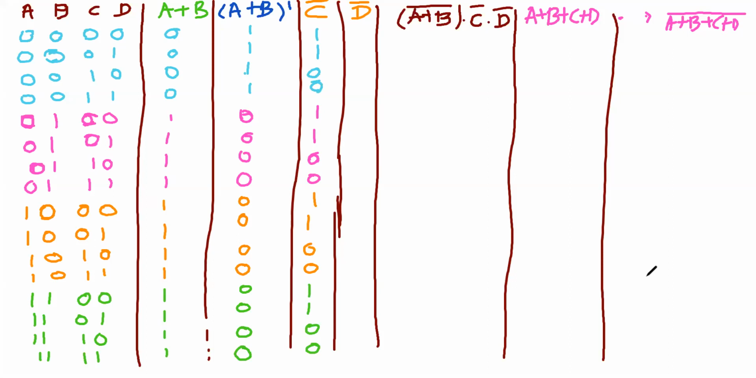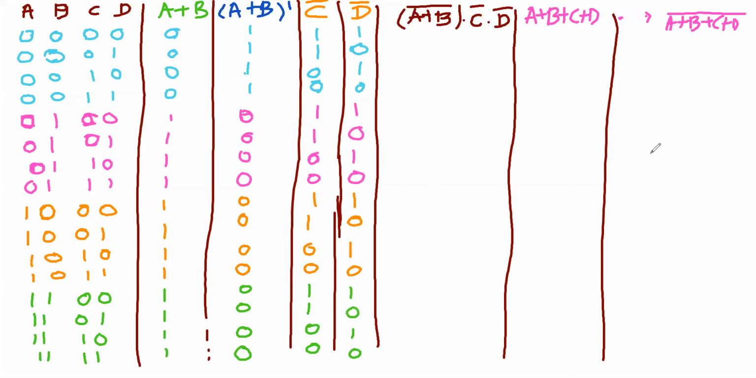D complement. What will you get? D complement is 1, 0, 1, 0. This is 1, 0, 1, 0, and this is again 1, 0, 1, 0.